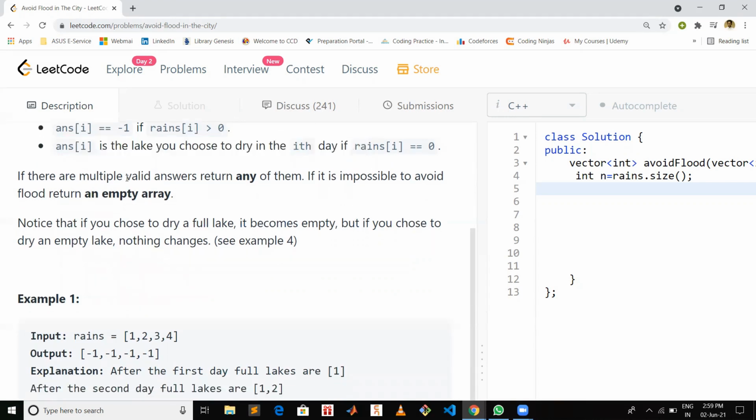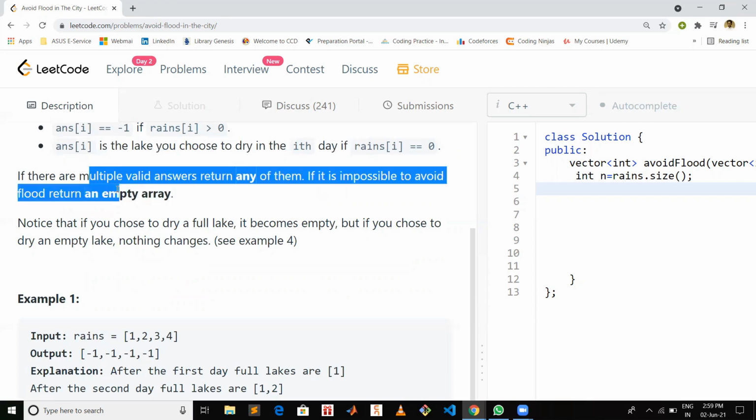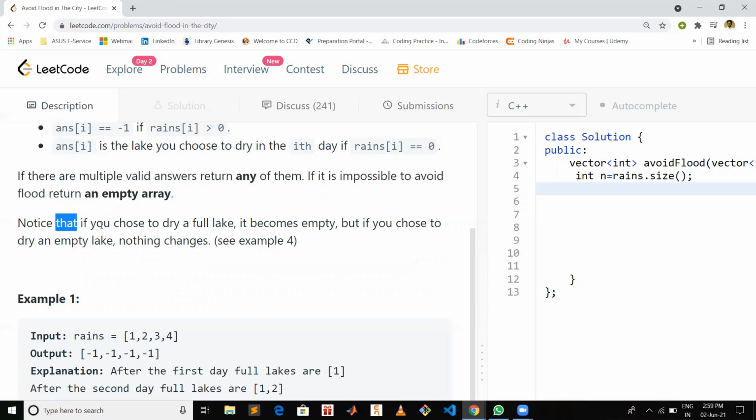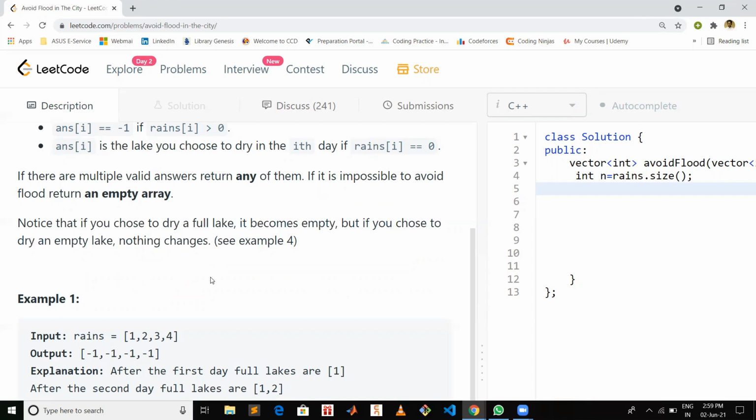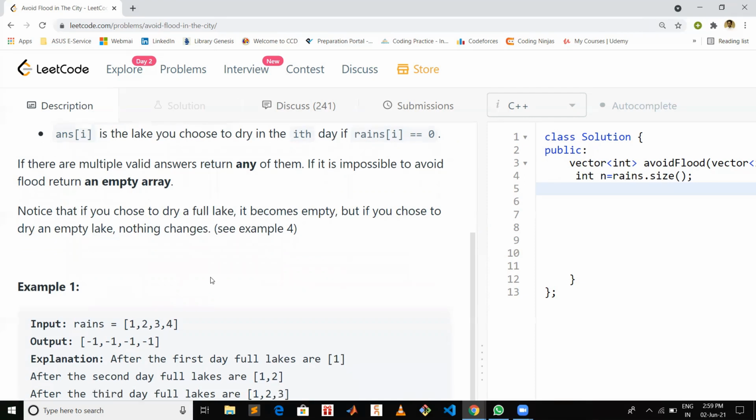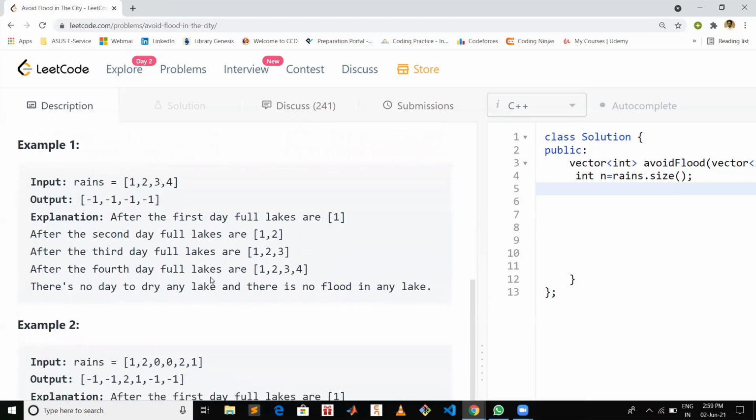Now there are multiple valid answers. Return any of them. If it is impossible to avoid the flood, return an empty array. Notice that if you choose to dry a full lake, it becomes empty. But if you choose to dry an empty lake, nothing changes. So basically, if there are many dry days on which you can dry any lake, and if there are not enough lakes which can be dried, then you can dry even an empty lake on that day.